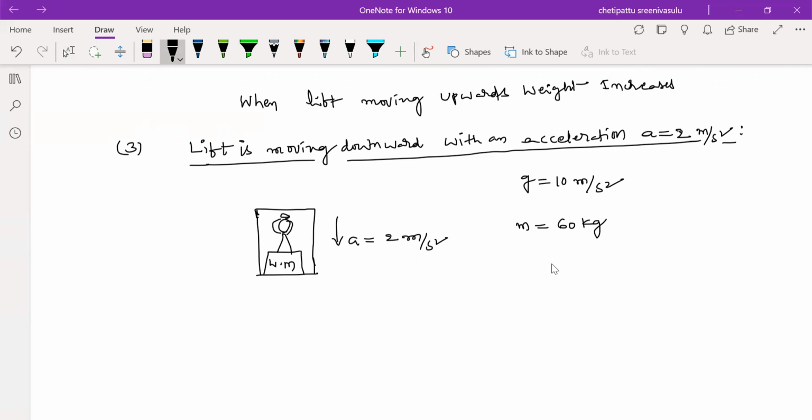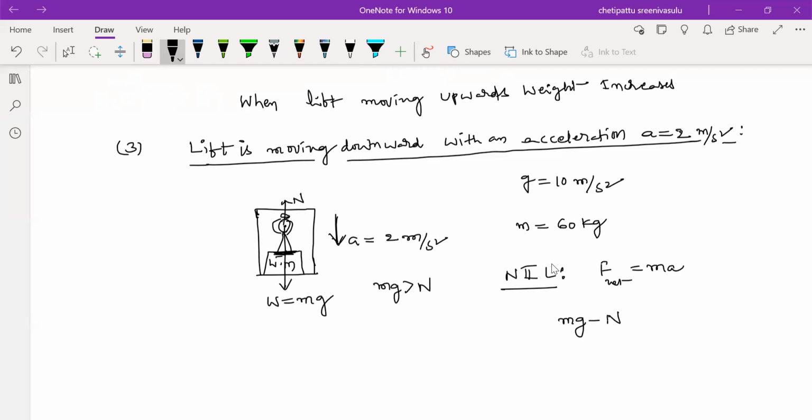Now the weight of the man acts in the downward direction, which equals mg. This is the action force. As the reaction force, the contact surface gives the normal reaction in the upward direction. Now it is accelerating downward, which means mg is greater than N. So by Newton's second law we can write F equals ma, F net equals ma. Net force means the greater downward force, that is mg minus N.